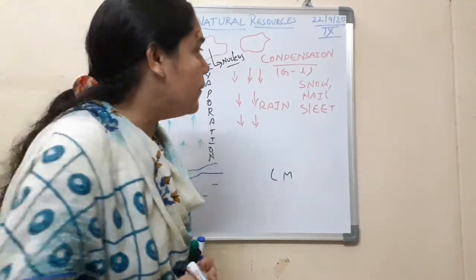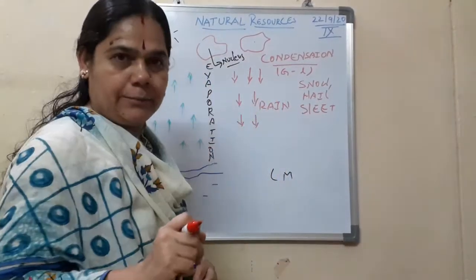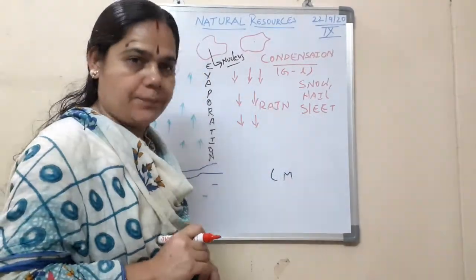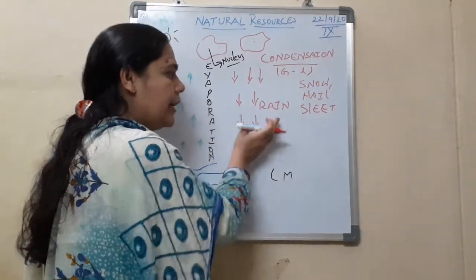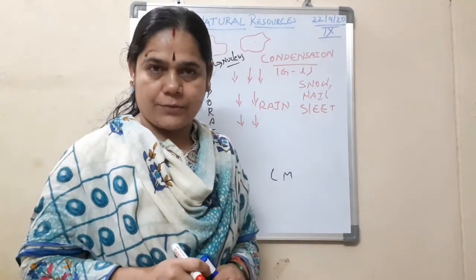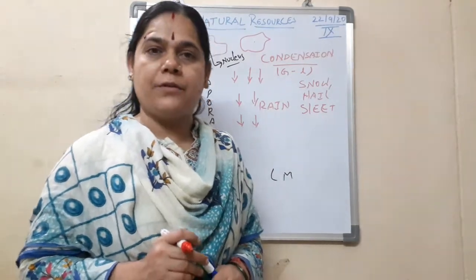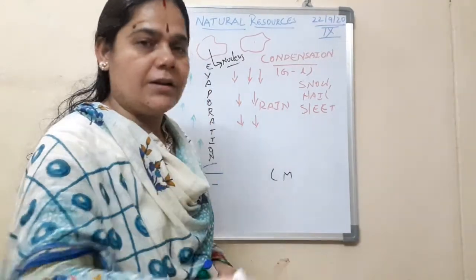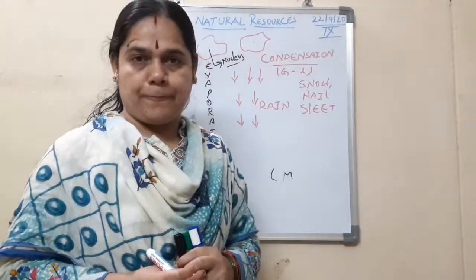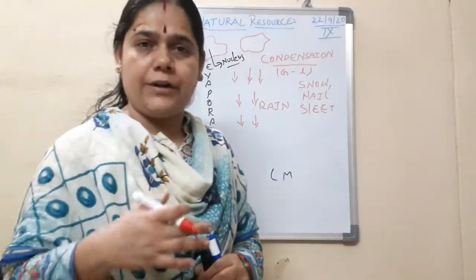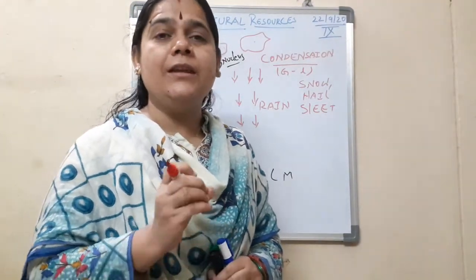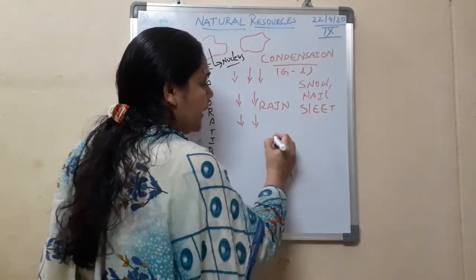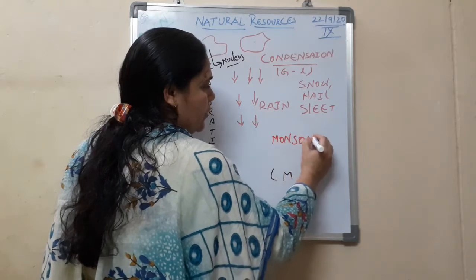Okay children. And why has this happened? Due to very low temperature. And when it is under a normal low temperature, it will come back as what, children? Rain. So now you see children, the atmosphere has resulted in lifting up this water vapor and bringing it back to the earth as what? As rain. Now, does this rain occur every time throughout the year? No. We have seen they occur in a certain specific period of the year, which we term as what? As monsoon.